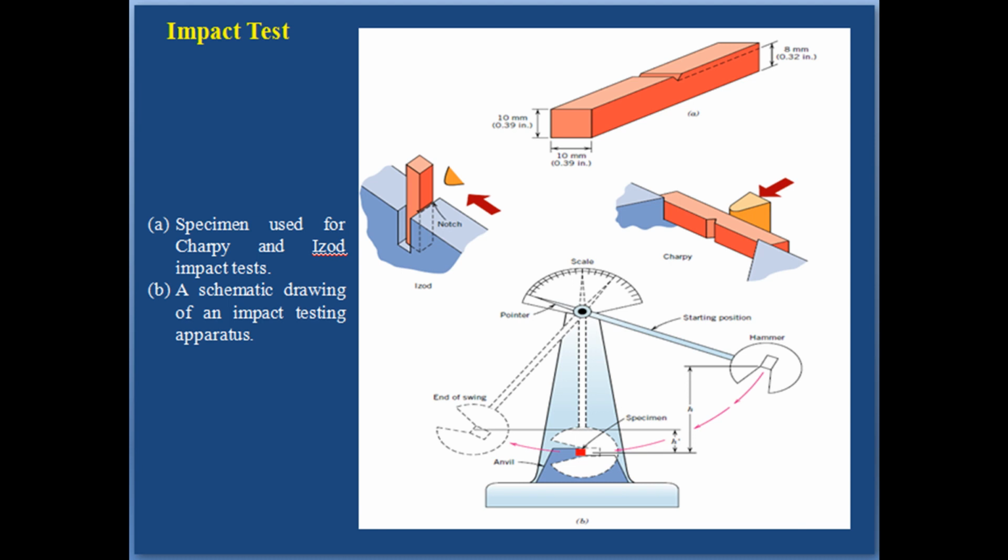Both plane strain fracture toughness and these impact tests have been used to determine the fracture properties of materials. The former are quantitative in nature, in that a specific property of the material is determined. The results of the impact test, on the other hand, are more qualitative and are of little use for design purposes.